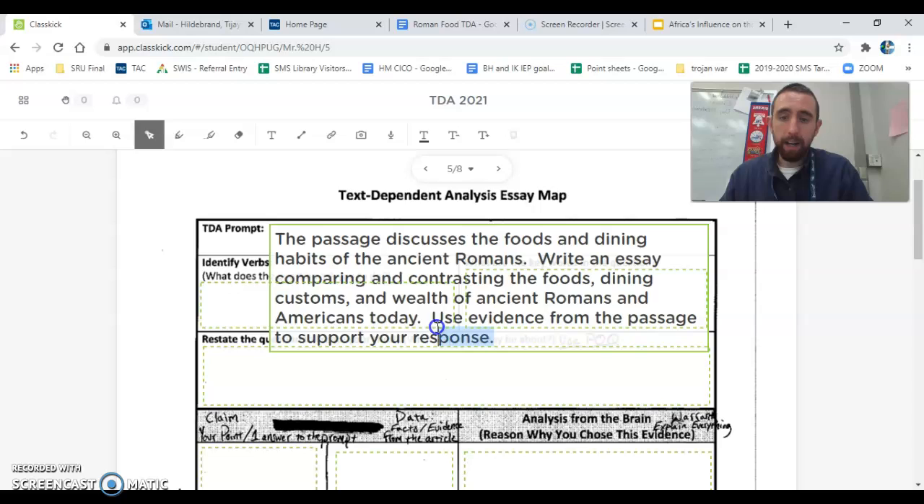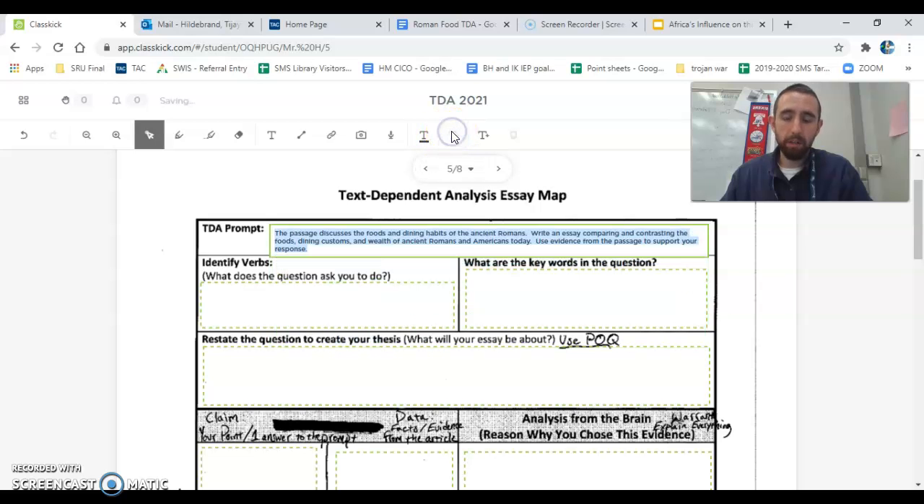Okay. Now, obviously, it's super big, right? We don't want it that big because then we won't be able to see it. So I have to hit the text minus to make it smaller. So there, I made it smaller. Now it fits in the box. Okay, perfect.